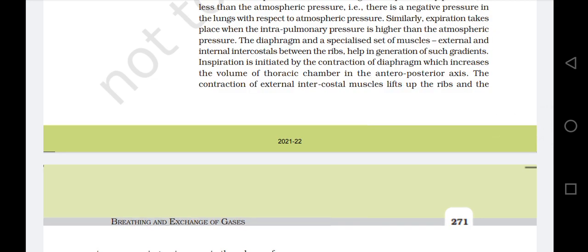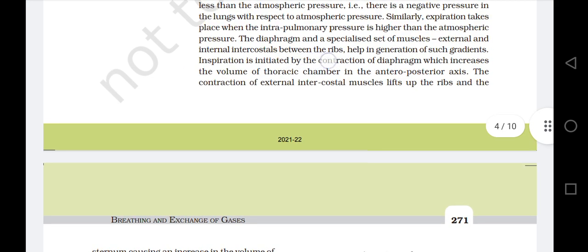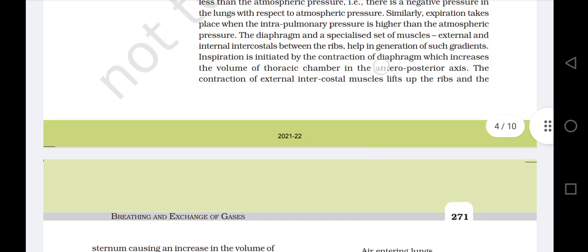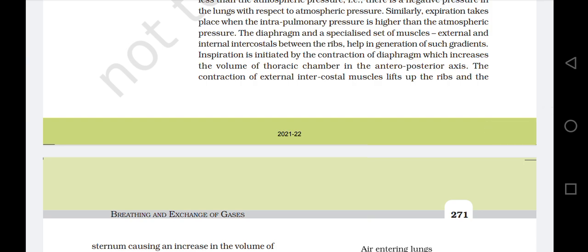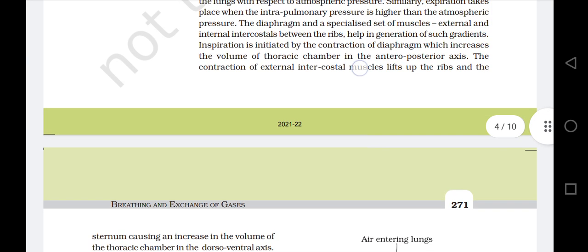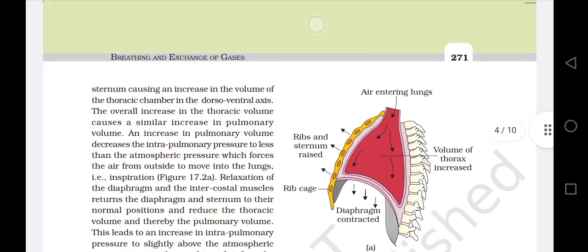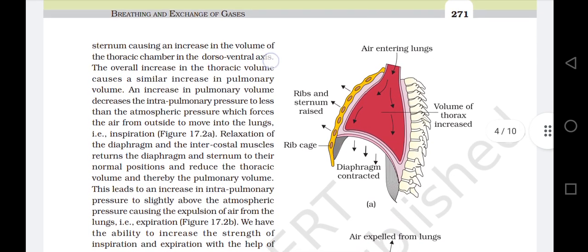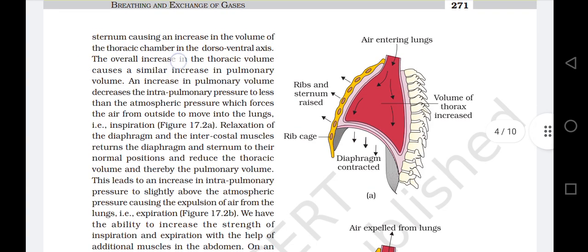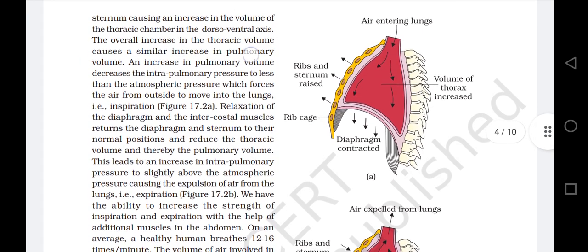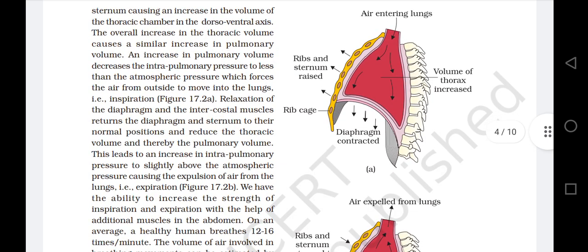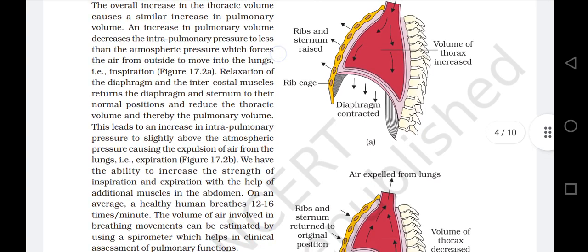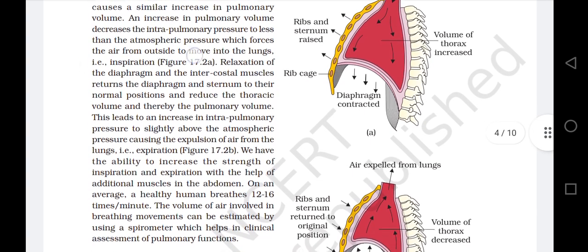gradients. Inspiration is initiated by contraction of the diaphragm, which increases the volume of the thoracic chamber in the anteroposterior axis. The contraction of external intercostal muscles lifts up the ribs and the sternum, causing an increase in volume of the thoracic chamber in the dorsoventral axis. The overall increase in the thoracic volume causes a similar increase in pulmonary volume. An increase in pulmonary volume decreases the intrapulmonary pressure to less than the atmospheric pressure, which forces the air from outside to move into the lungs.